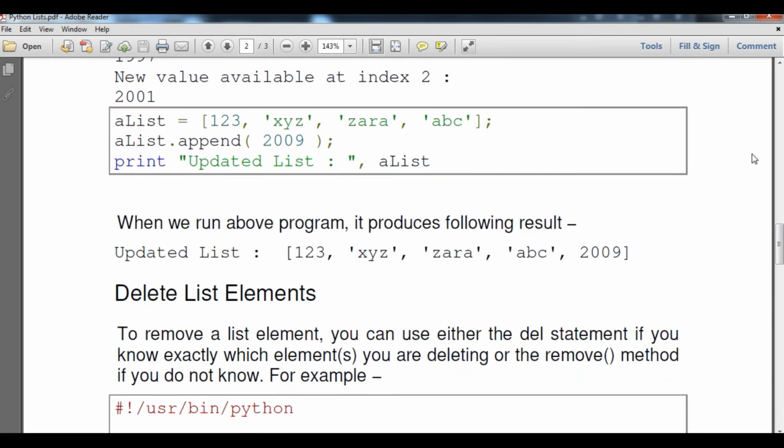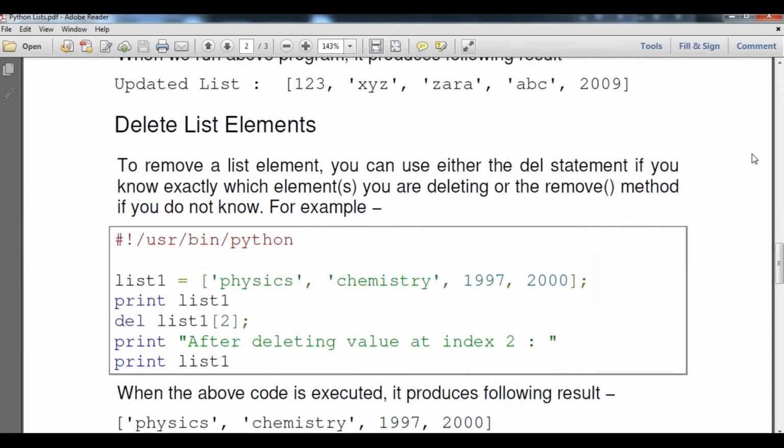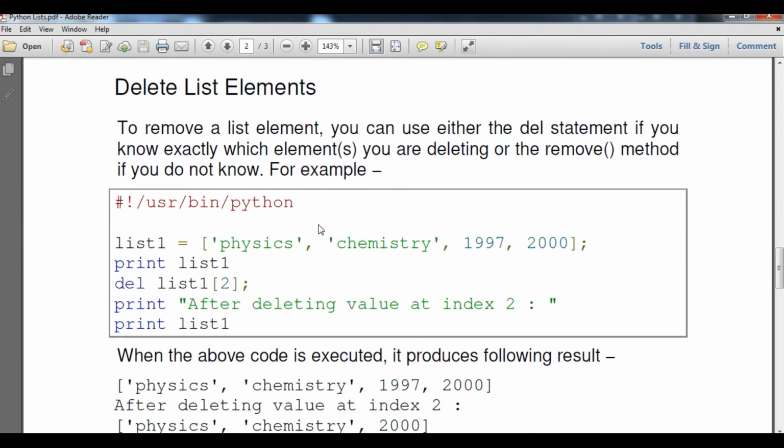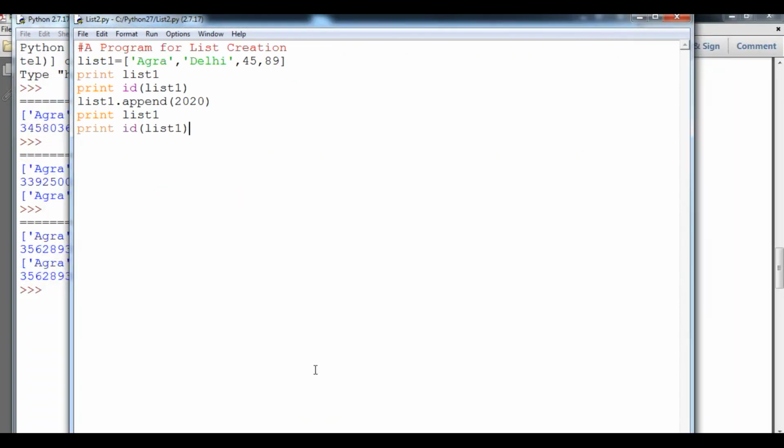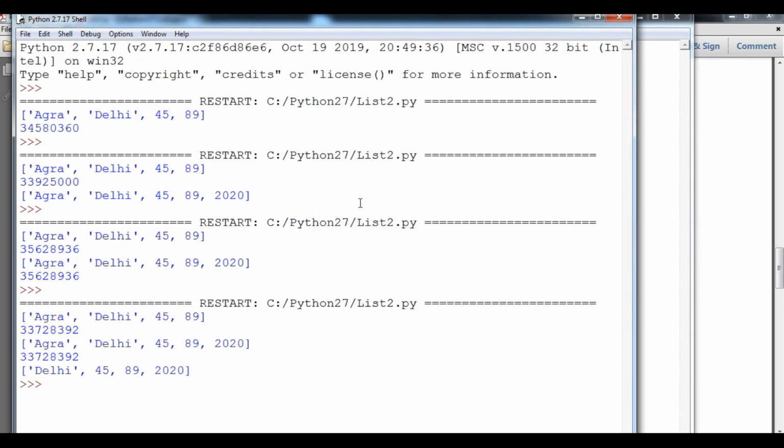And now we are going to understand how to delete a list element. So we can see, student, how to delete the element. Here del is a particular command. With the help of the element index we can delete it. So we can do the same in this practical. We are going to delete an element of this list. So here I will type del list 1 element, suppose I want to delete the 0th index, and now I'm going to simply print list 1. So I'm going to refresh it. You can see the first element, that means Agra, is deleted.